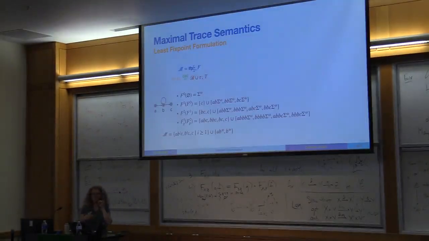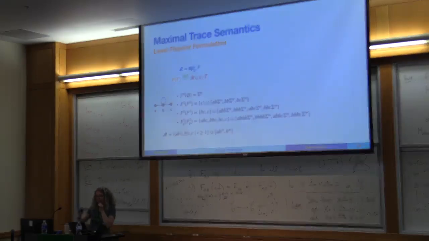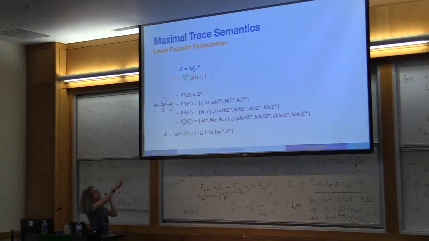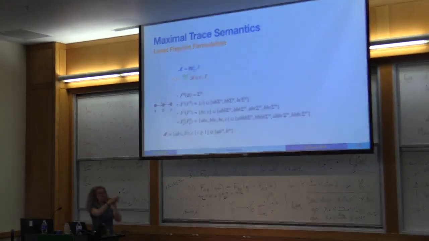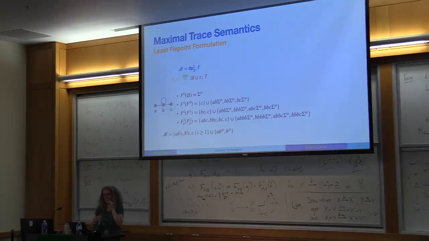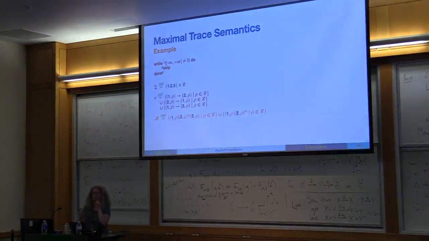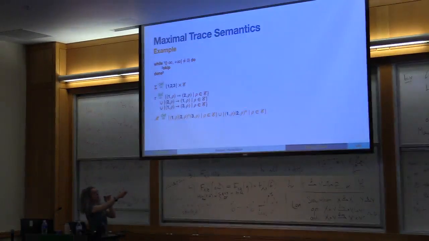So, maximal trace semantics, you have seen it already. This is what you have seen before. The set of all executions of the program, finite and infinite, right? We can define it as a fixed point like this, and we start from all infinite sequences of states, and then we add all the finite suffixes ending in a blocking state, and we restrict the infinite sequences to be infinite traces of the function.